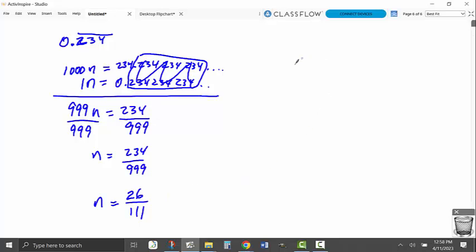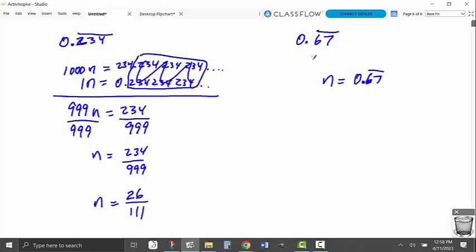One last example. This is going to be 0.67 bar. Two things repeating. So I'm going to call n 0.676767. Let's just do this. If I want that to shift and repeat 6767, I got to shift twice.